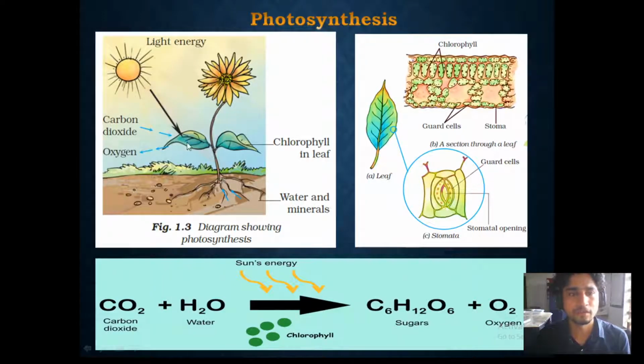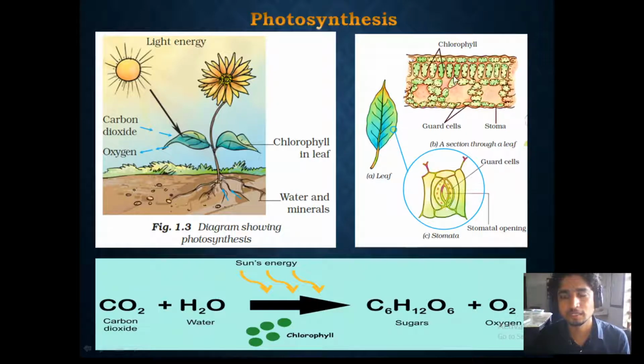Plants are utilizing the light energy from the sun, and they are taking the carbon dioxide from the atmosphere through the stomata. It is entering inside the cell. Here we can see, if you take a small section of the leaf and look at the layers of the leaf, you will see there are various cells. In these there are some green cells, and these green cells have chlorophyll. This chlorophyll is a compound that helps in absorbing the light energy from the sun.